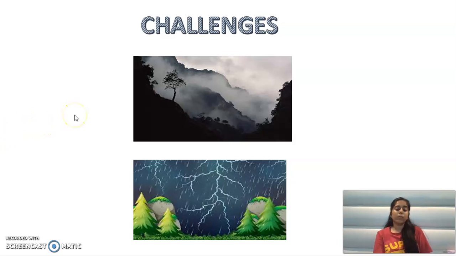Okay. So what options does the tree have? Either it falls down, because it is having so much rain, so much wind, so much lightning. So one option is to fall. This tree can fall from the top of the mountain. And another option is that it grows its roots so strong, so deep that the wind cannot do anything to it, the lightning cannot do anything to it, the rains cannot do anything to it. Okay, did you get the two options?